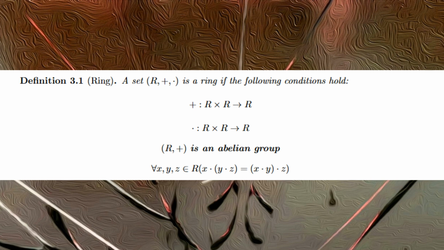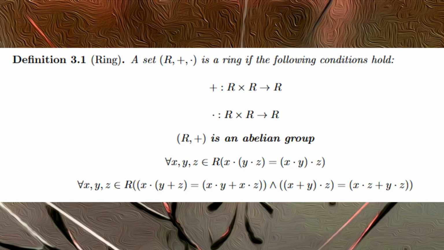Now we demand that it doesn't matter which order you multiply together the elements in your ring with regards to parentheses, which means it doesn't matter where you put the parentheses in a product, it will be the same no matter what. And then we furthermore demand that products distribute over sums like you normally do in regular algebra or arithmetic, and that it doesn't matter on which side you distribute, whether in front of the parentheses or after the parentheses. And that is our definition for a ring.